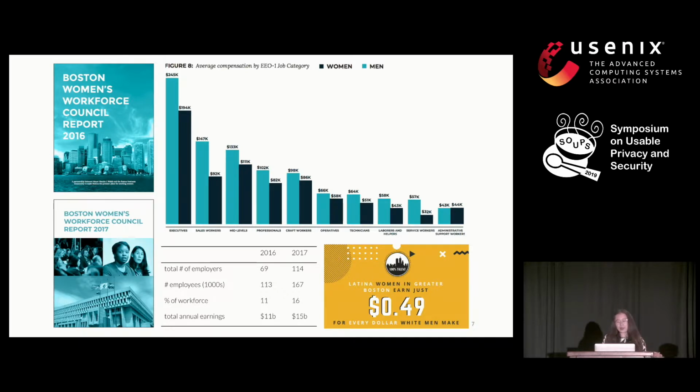We have now deployed secure multi-party computation a few times for this study, with results captured in the Boston Women's Workforce Council's reports, which you can all read if you're interested. In the most recent deployment, there were over 100 companies that participated in this study and submitted their company data. For all of these 100 companies, we had to explain the guarantees of MPC to them and also allow for their employees to successfully submit their data in a user-friendly way.